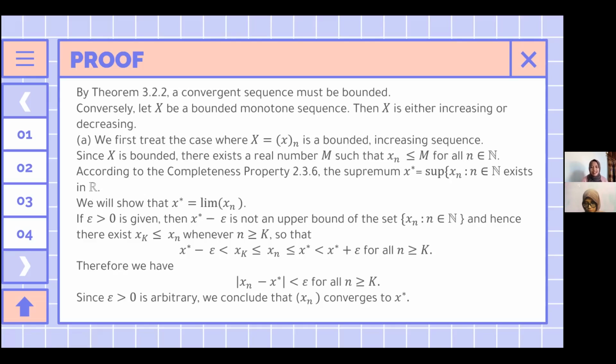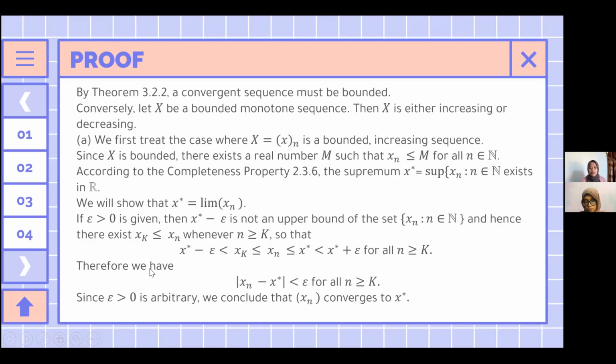Next, if epsilon > 0 is given, then x* - epsilon is not an upper bound of the set, and hence there exists xk such that x* - epsilon < xk ≤ xn ≤ x* < x* + epsilon for all n ≥ k.